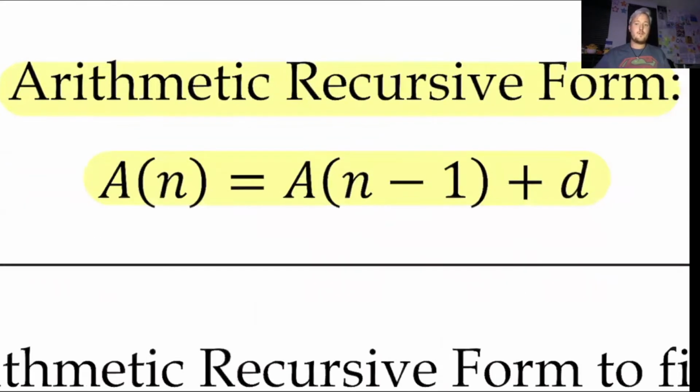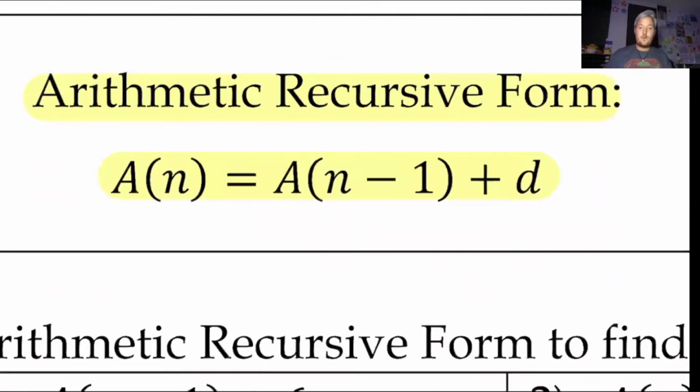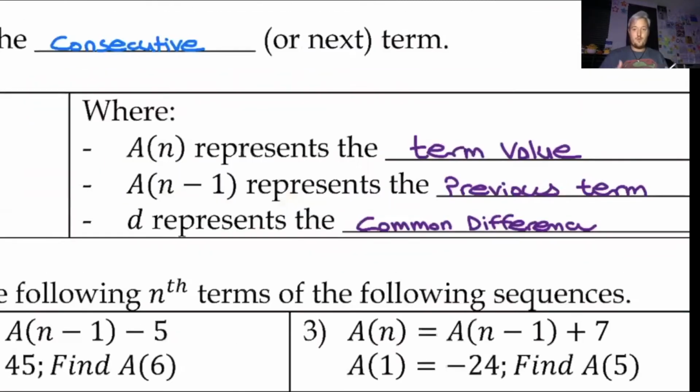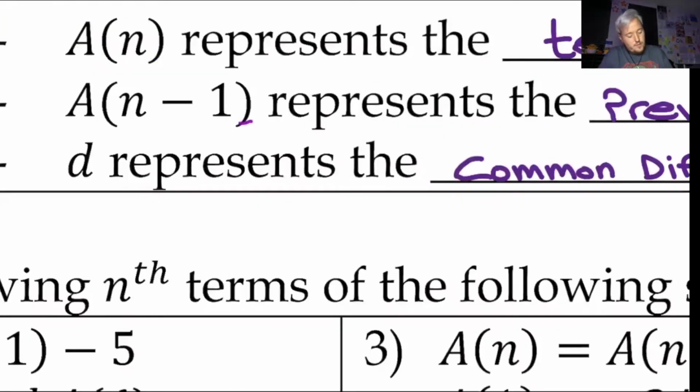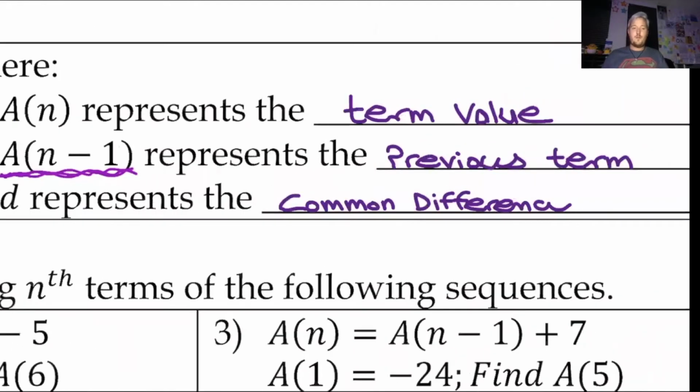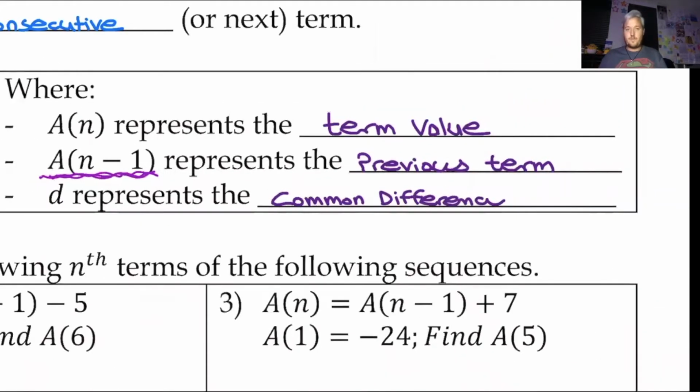All right. So we have the arithmetic recursive form here. It's called A of n equals A of n minus 1 plus d, which is your common difference. A of n represents your actual term value, and the n minus 1 represents your previous term. This is the most commonly misunderstood part of this entire lesson, the n minus 1 component. It just represents the previous term. So if I'm talking about the 6th term, the n minus 1 would be the 5th term. We're just looking at the term before it.